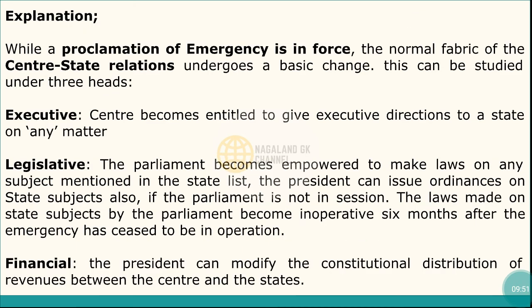Here, while a proclamation of emergency is in force, the normal fabric of the center-state relations undergoes a basic change. And this can be studied under three heads. One is executive, that is, center becomes entitled to give executive directions to a state on any matter. And the second one is legislative, the Parliament becomes empowered to make laws on any subject mentioned in the state list. The President can issue ordinance on the state subject also.